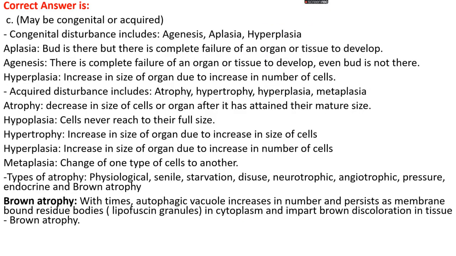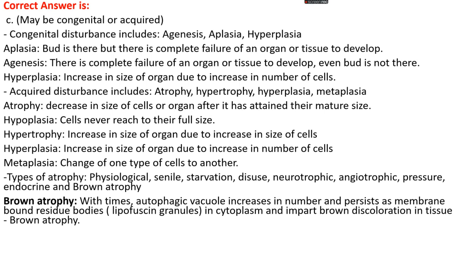Congenital disturbances include agenesis, aplasia, and hypoplasia. Aplasia is a condition where there is a complete failure of an organ or tissue to develop, but a bud is there. In agenesis, there is also complete failure of an organ or tissue to develop, and even the bud is not there. Hypoplasia is an incomplete development of an organ due to a decrease in the number of cells. Acquired disturbances include atrophy, hypertrophy, hyperplasia, and metaplasia.